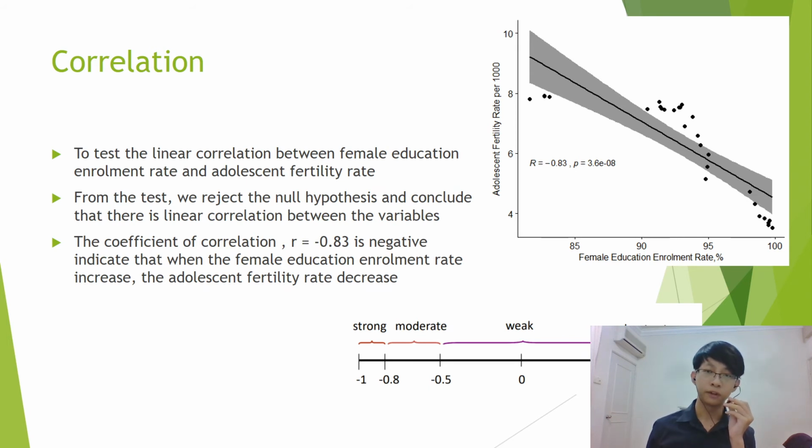The coefficient of correlation of the variables is negative 0.83, and the negative sign indicates that when the female education enrollment rate increases, the adolescent fertility rate per 1000 will decrease. And the value of 0.83 is beyond negative 0.8, which, if you look at the figure below, is a very strong relationship.